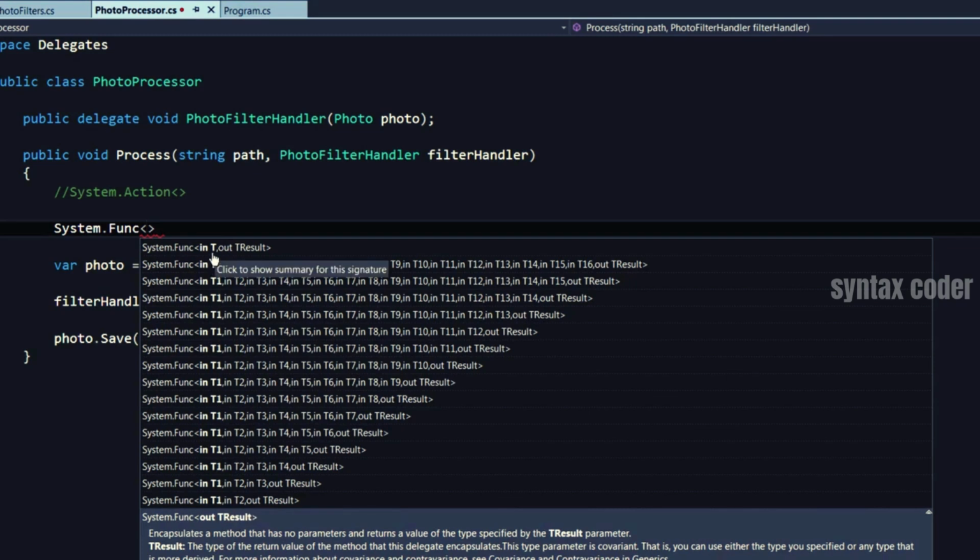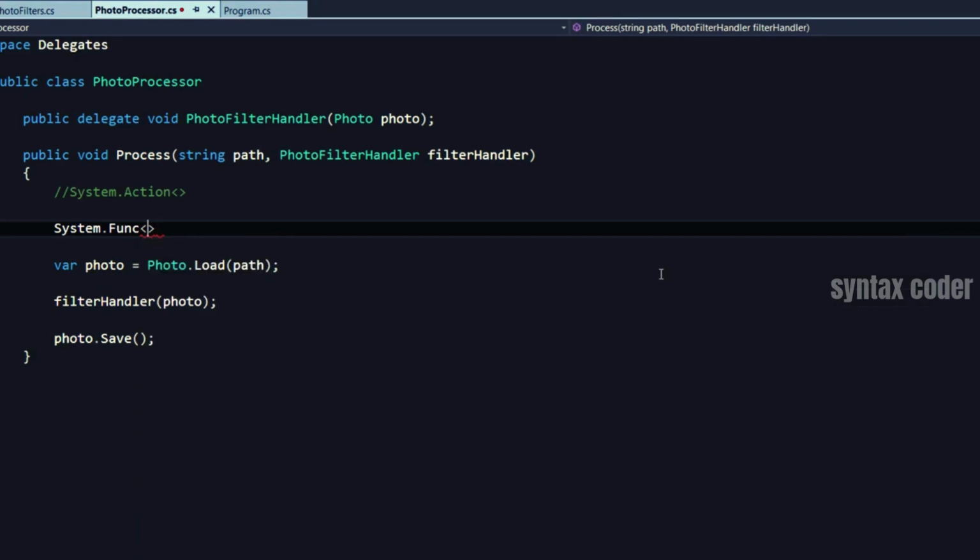If our method has 1 parameter and returns a value, we can use this overload. Or if our method has 2 parameters and returns a value, we can use this one. So all these 16, 17, maybe 18 overloads give you a lot of flexibility, which means you don't need to go and create your custom delegates.